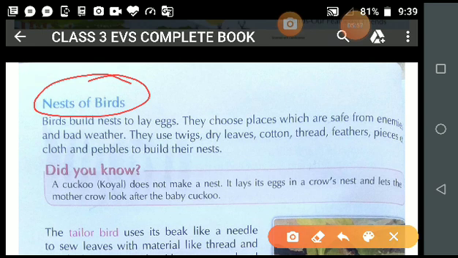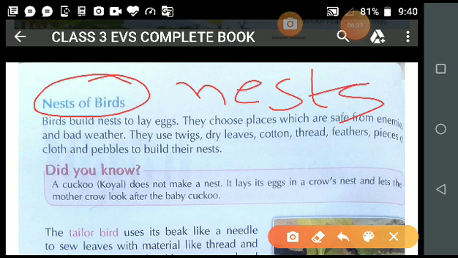See student, birds build nests to lay eggs, because all birds reproduce by laying eggs.